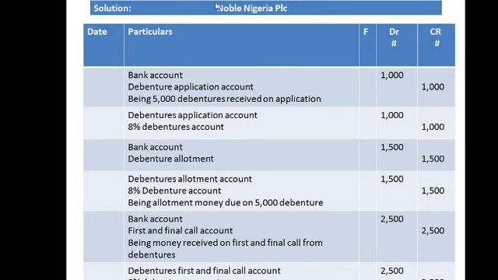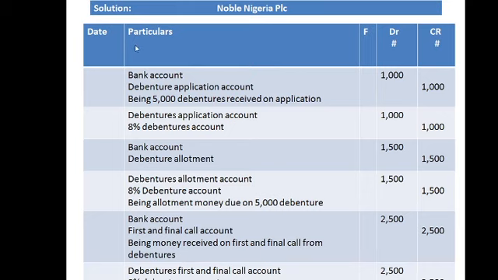Now let's go to the solution. I have the name of this business owner, Nobel Nigeria PLC, up here, and I'm preparing a journal. I have my date, my particulars, my folio, my DR, and my CR. You notice that now I'm not using a T format. In journals, we don't use T format. You make a statement.